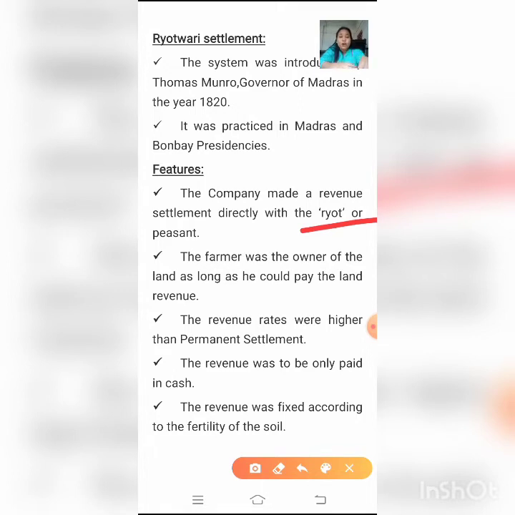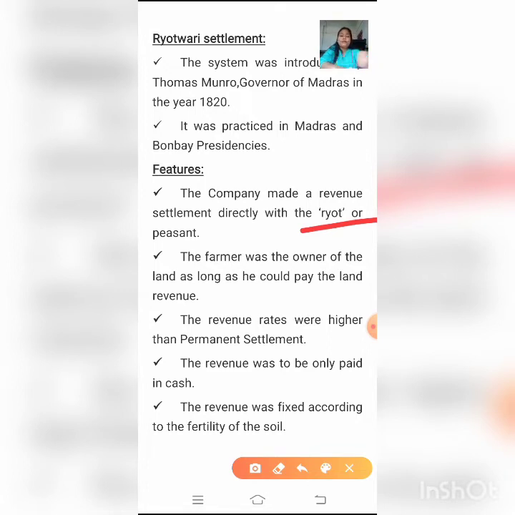Right, the landlords would collect the revenue from the peasants of the particular area, and then he would pay the revenue to the East India Company. Yes, in the Mahalwari system too, the revenue was collected by the village headman, and the village headman would pay it to the East India Company. But in the Ryotwari system, the company made a revenue settlement directly with the ryots. The peasant, the ryot, would directly pay his revenue to the East India Company.